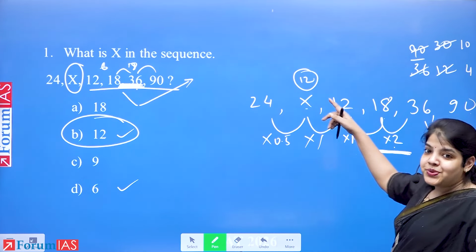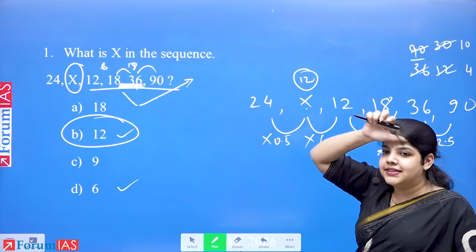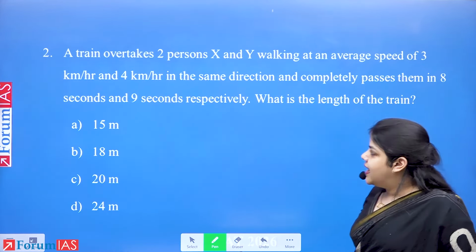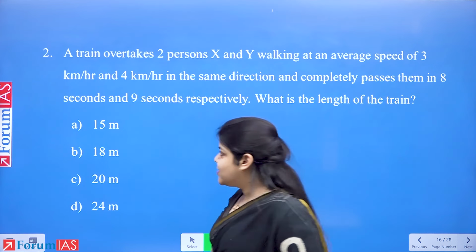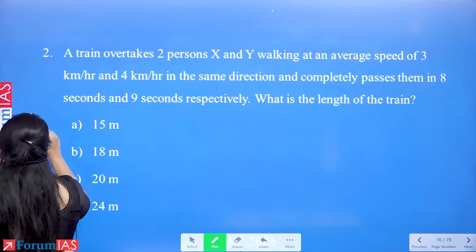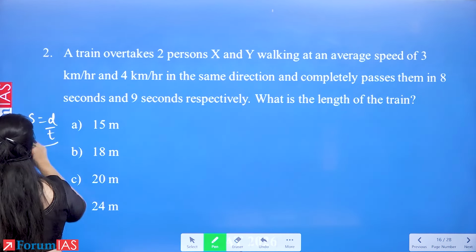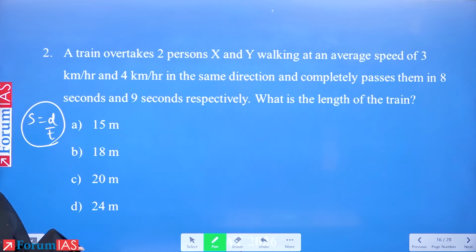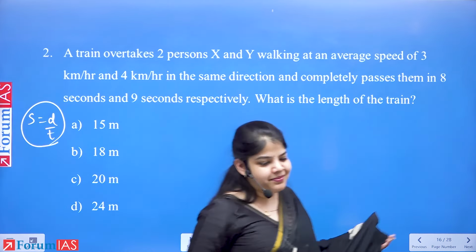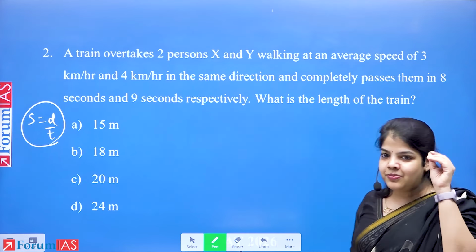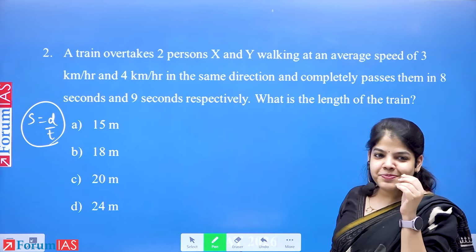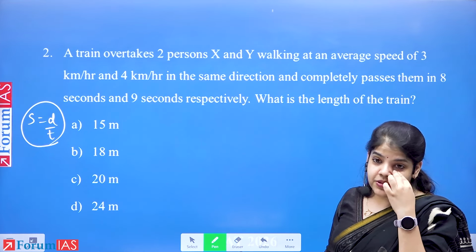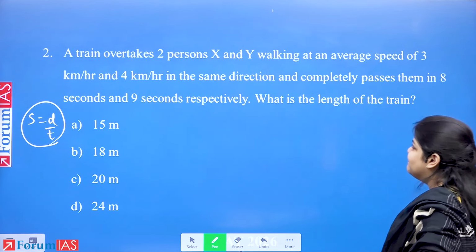And this is now 2.5 marks in the exam. Finding this was 2.5 marks, one question. I have another question for you, based on a simple formula, speed equal to distance upon time. Again, you will see how the 2025 paper uses the same formulae, but with a little more analysis. Across papers, analysis is increasing, be it prelims or mains or essay.